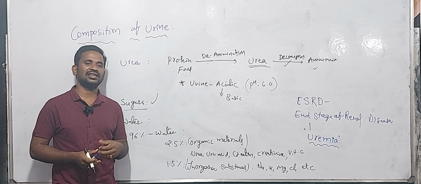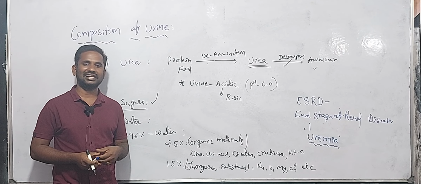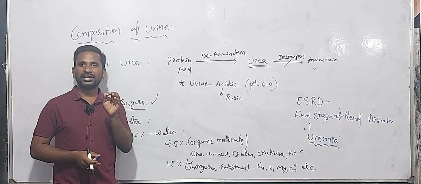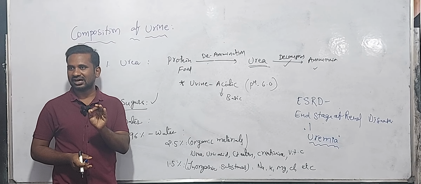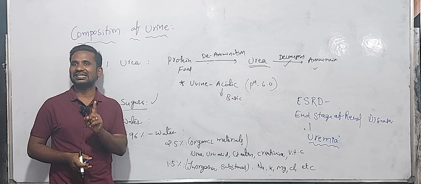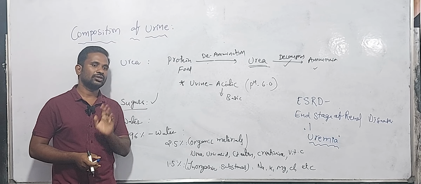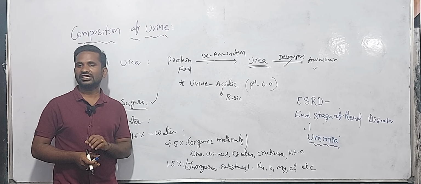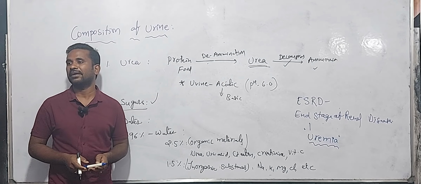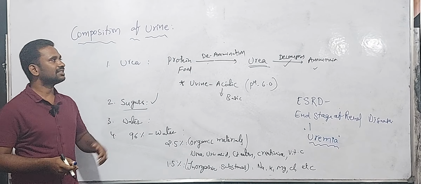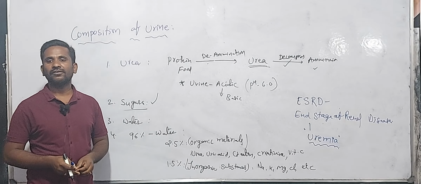How it is released in our body, we can discuss later. Because of urochrome present in urine, it shows an amber color. Do you understand? This is the composition of urine.